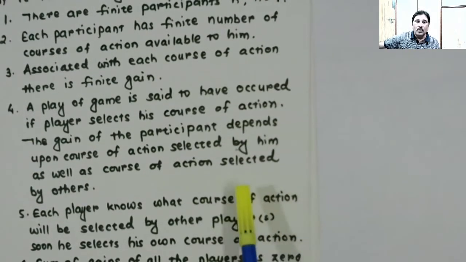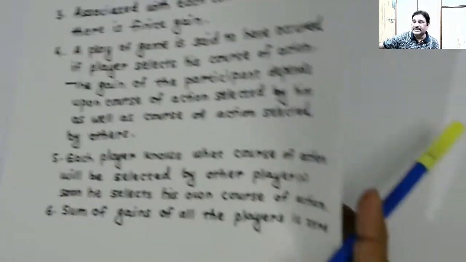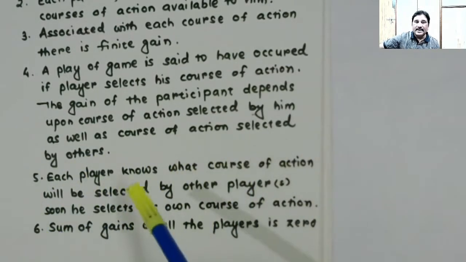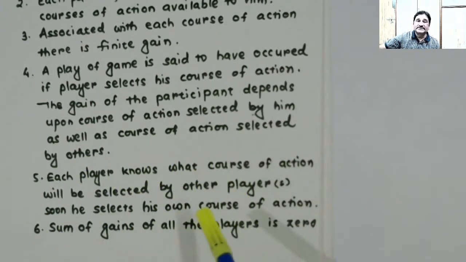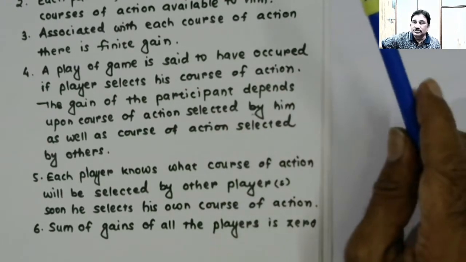Each player knows what course of action will be selected by other players soon as he selects his own course of action, right? This is a little tricky to understand in the perspective of the games which you normally play like cricket, football, right? Every player, in fact, knows what will be the course of action selected by the player soon as he selects his own course of action.